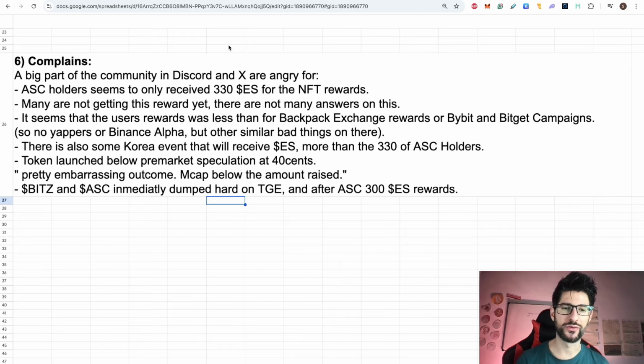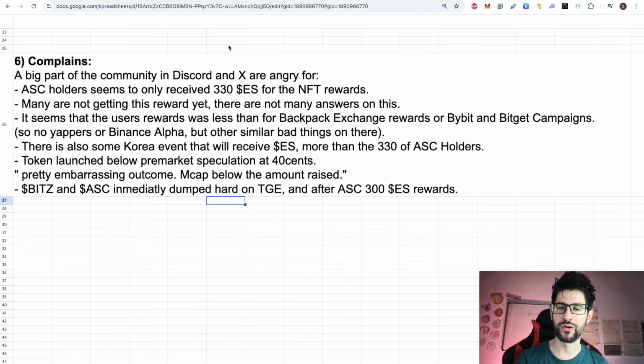Many are not getting these rewards yet, and there are not many answers on that. Even if they are going to distribute these 330 ES tokens, we already passed 6 hours since the airdrop claim, and most people didn't get the 330 ES tokens. So we want some answers on that. Probably it's going to happen during the day. Probably there was some error or difficulty. But yeah, most people are complaining because they don't get their tokens for the NFT. Also, there are big complaints because it seems the user rewards were less than the Backpack Exchange rewards or the Bybit and BitChat campaigns.